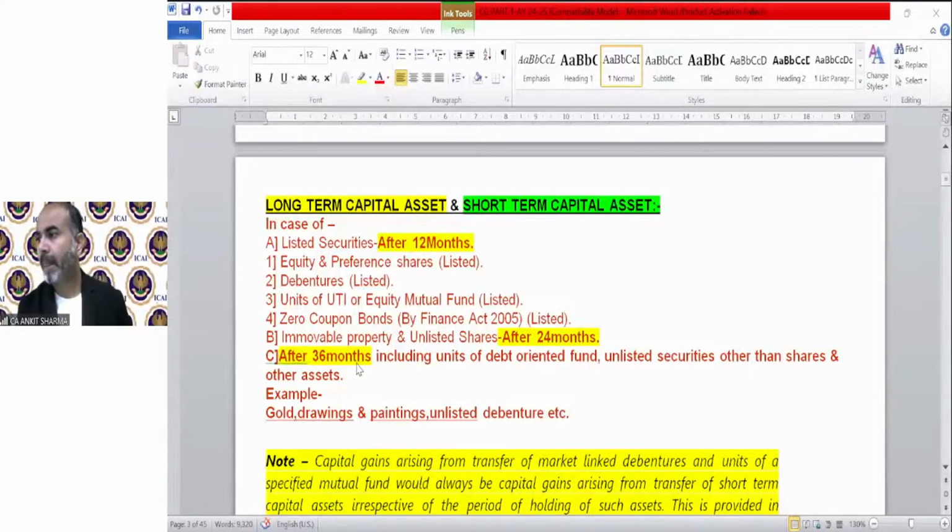Next is, Tushar is asking, are notes enough? Notes are exactly based upon the study material. You can go through the notes as well as the study material. You will find both are equal and the same.